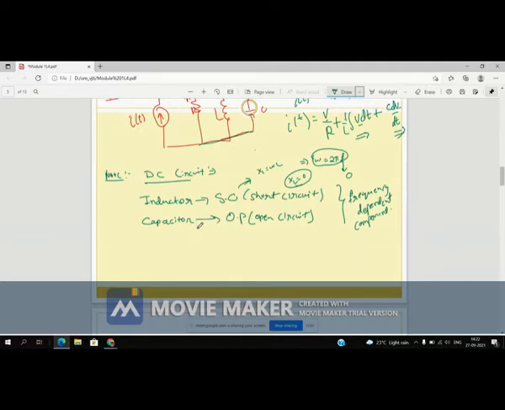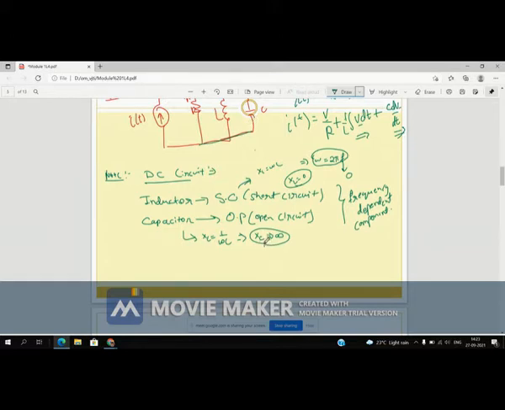Similarly, a capacitor is defined by XC, which is equal to 1 upon omega C. This expression I will explain in the AC circuit or magnetic circuit, so you don't worry about that. So XC is 1 upon omega C. Same concept: if I put the frequency as 0, XC increases and goes to infinity, right? So XC becomes infinite.